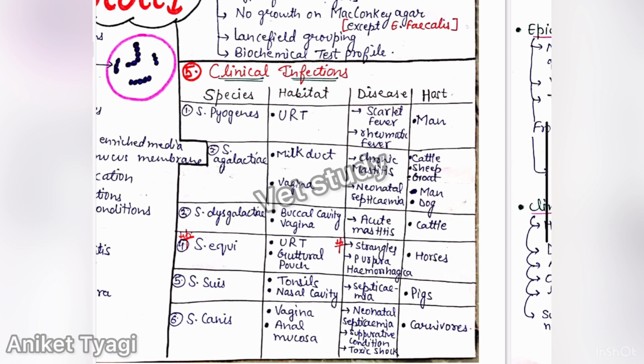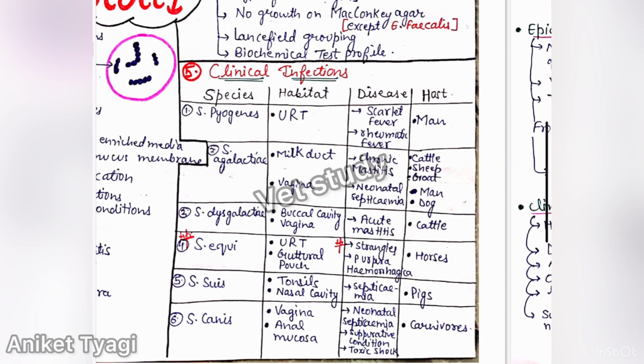Next is Streptococci agalactiae. This causes chronic mastitis, and the habitat is the milk duct and vagina, and it may also cause neonatal septicemia. And the hosts are cattle, sheep, goat, man, and dog. So a huge, wide range of hosts.